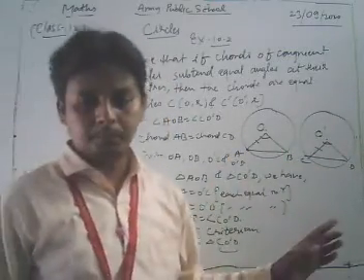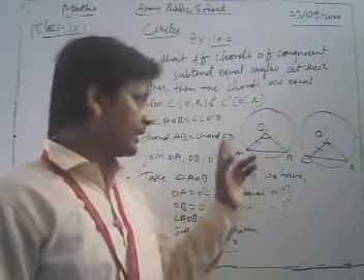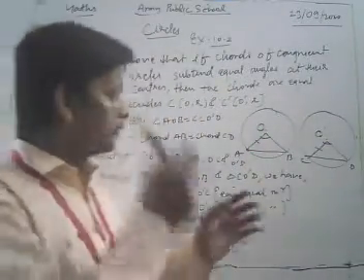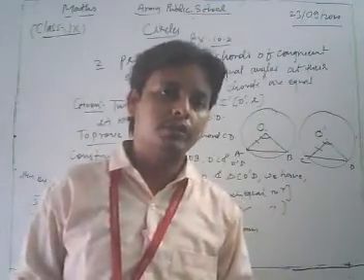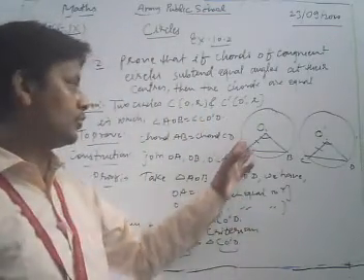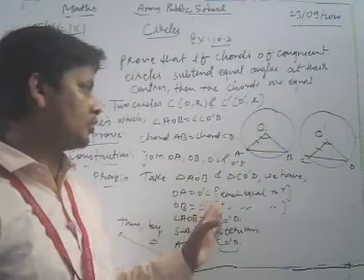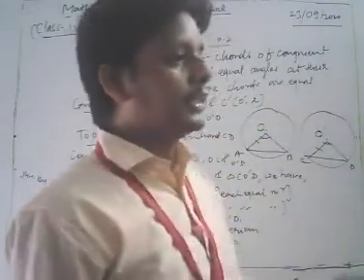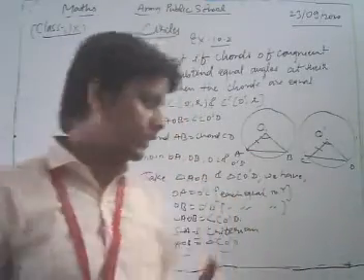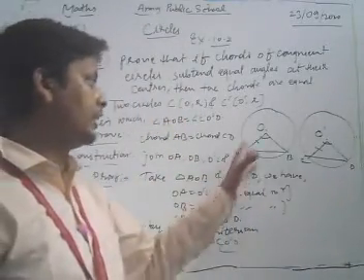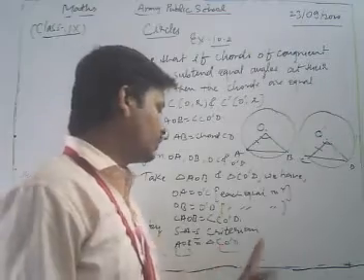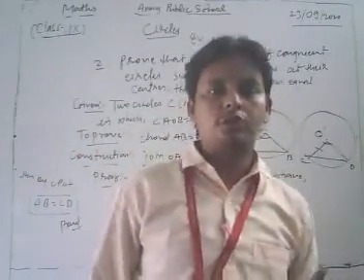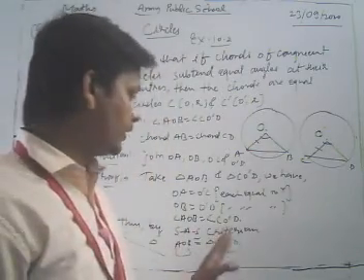Then we take triangle AOB and triangle CO'D and apply the congruency concept: OA is equal to O'C, OB is equal to O'D, and angle AOB is equal to angle CO'D. Then by the side angle side criterion, triangle AOB is congruent to triangle CO'D. Thus, dear students, this is the process to solve that type of question.